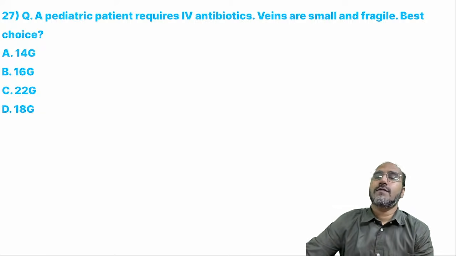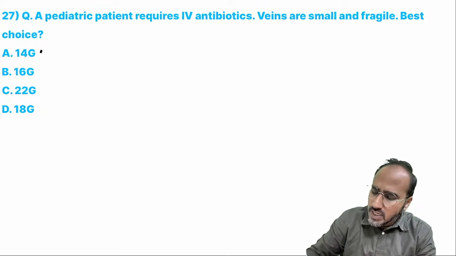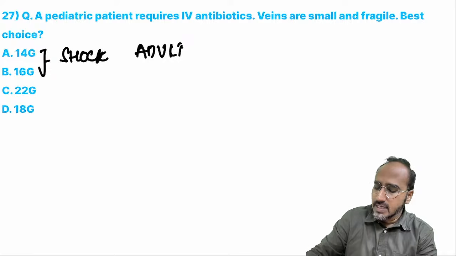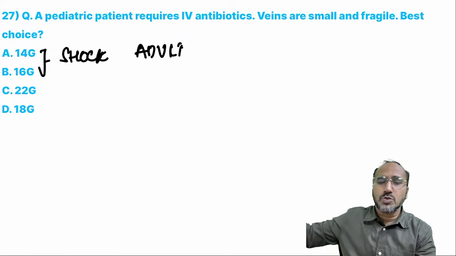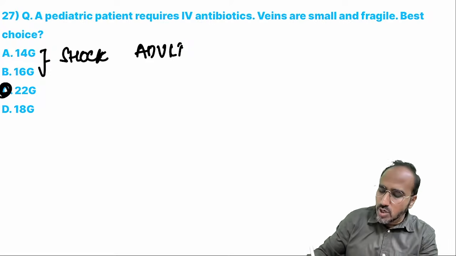Remember guys, 14 gauge means it's a very large diameter cannula. 14 and 16 are usually used when the patient is in shock and usually used in adults. Okay? Remember, in pediatric cases, you go above 22. 22 can be used, 24 can be used and so on. So the answer over here is 22 gauge IV cannula.